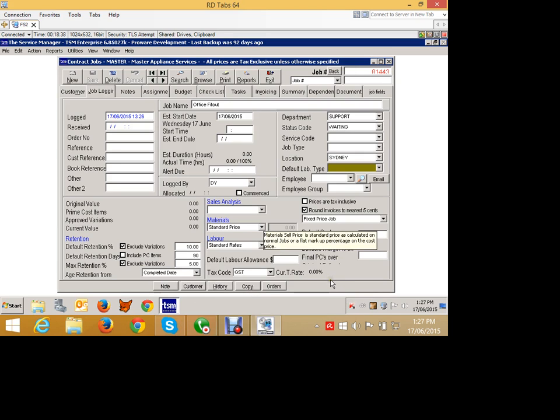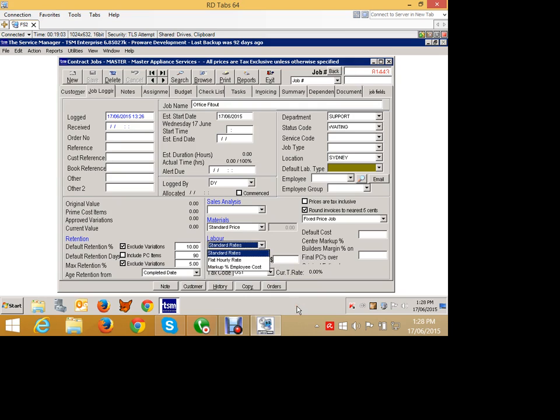We can determine how our materials are to be charged. They can be charged by the standard price list, or we can make them a flat markup percentage on cost. You may have a contract, a builder typically works this way, where they don't ever charge you off prices. They say, look, we've got a 20% margin on cost. Whatever the cost is, we'll put our margin on it, for example. So that's the materials pricing method.